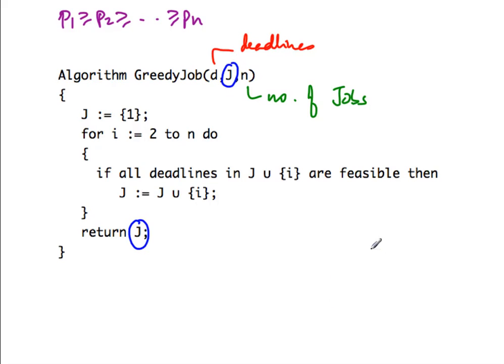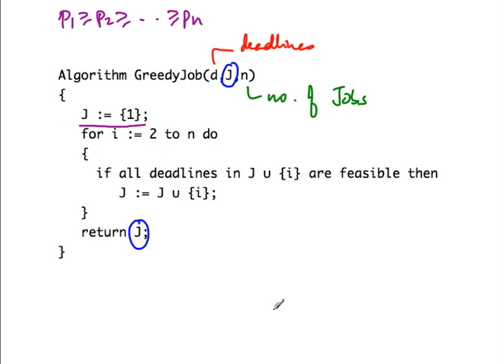The other thing we need to know is that each deadline is at least one. So this means that if a deadline is 0 or less, that job can never be scheduled. So we might as well discard it from our problem statement altogether, because any job which cannot be scheduled is never going to be part of any solution. So we assume that all jobs can be scheduled at least in the first instance. This means that the very first job is always feasible because it's the highest profit job. It has a deadline of at least one. So we initialize our solution to include the first job.